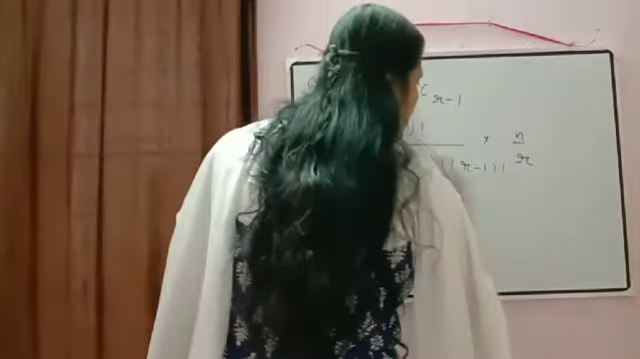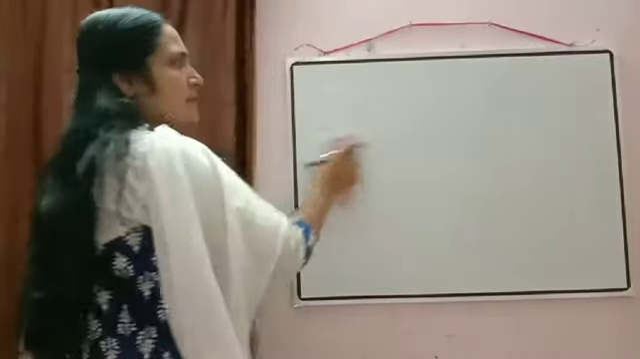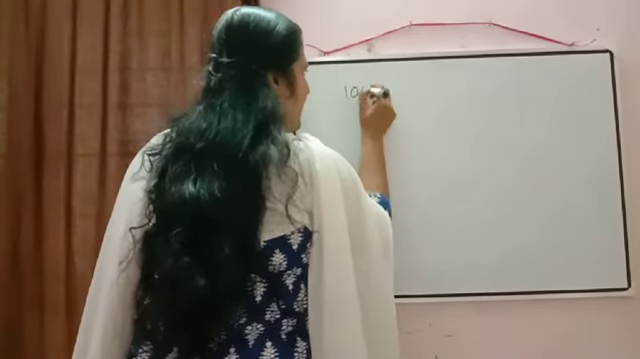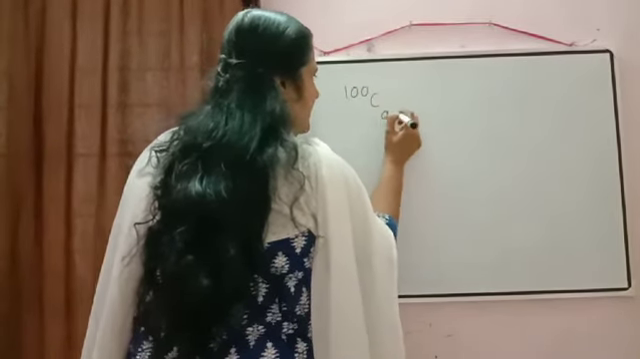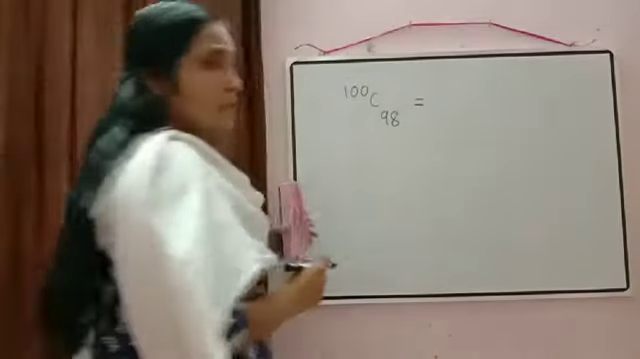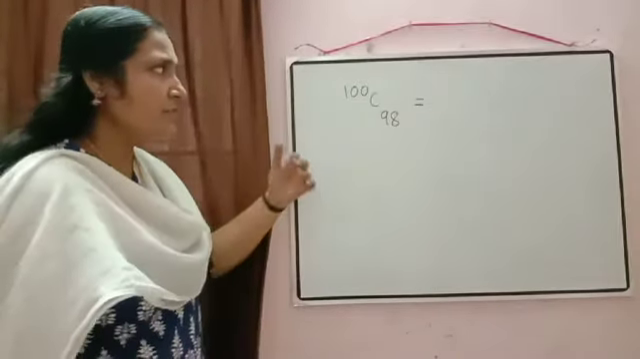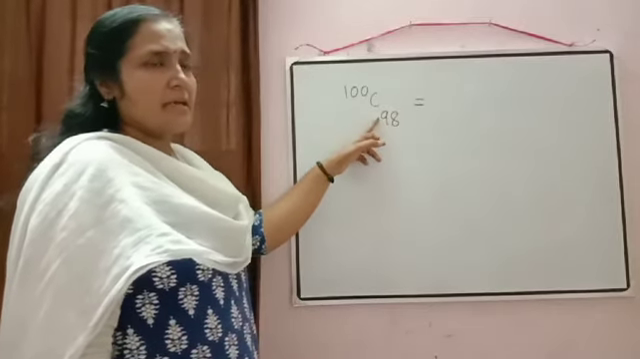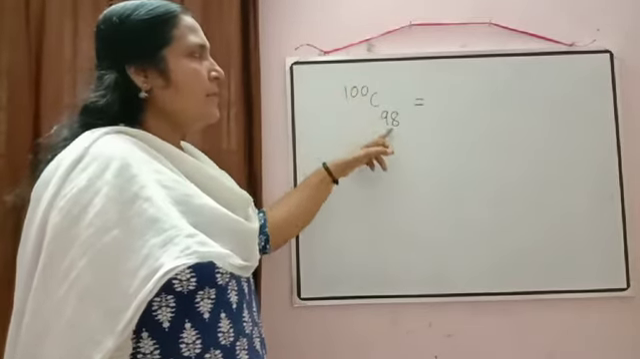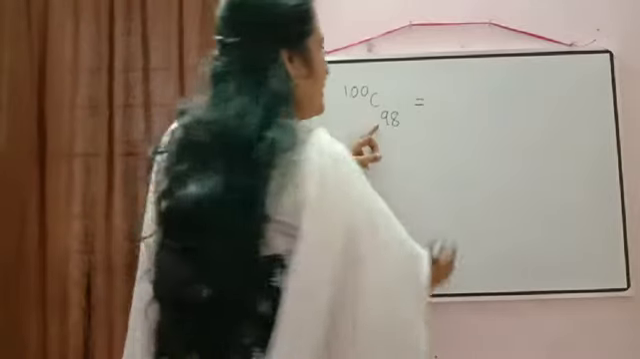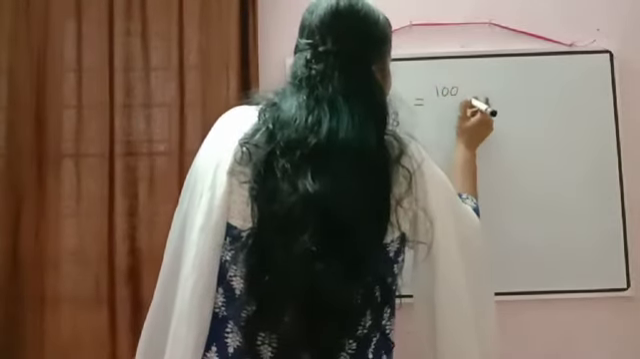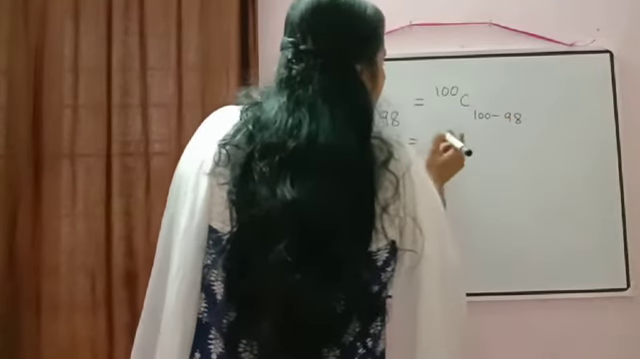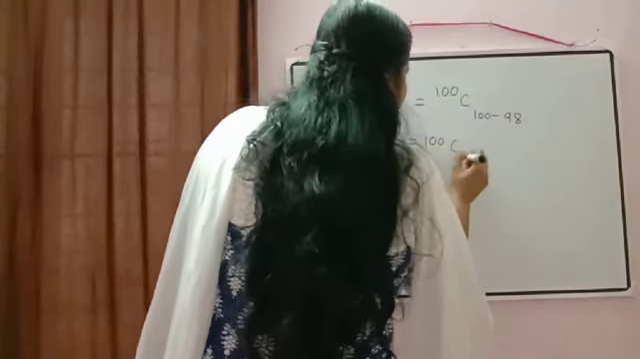Now I will explain you how to use the property there. Suppose it is written, evaluate 100 C 98. So instead of using the formula, first what we can do, we can use the property. 98 is a big number there. So first, by the property, we can subtract 100 and 98. Then it will be equal to 100 C 100 minus 98. So it will come 100 C 2.